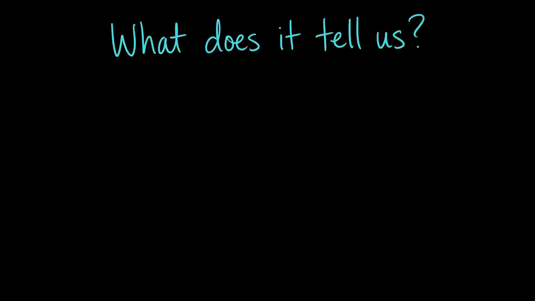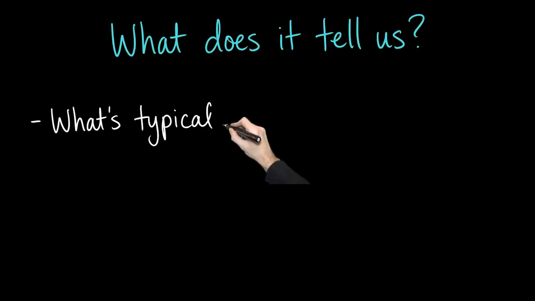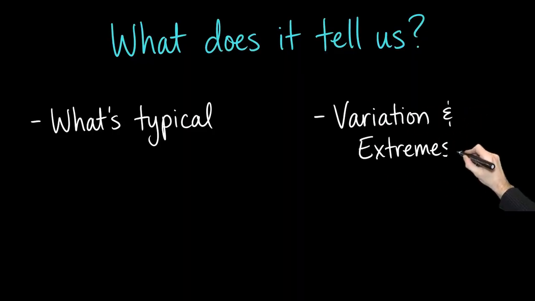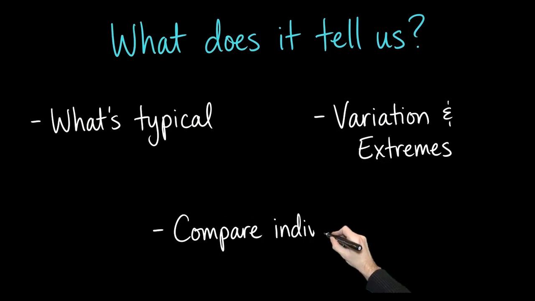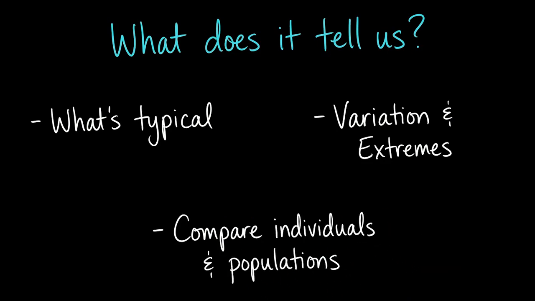So what does a normal distribution tell us about human heights? It tells us what's typical, how much people vary, how rare extremes are, and how to compare individuals and populations in a precise, meaningful way.